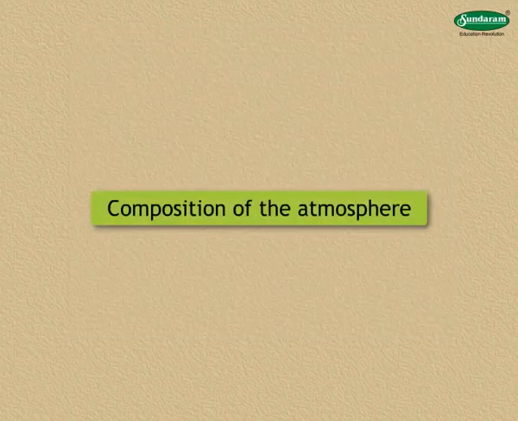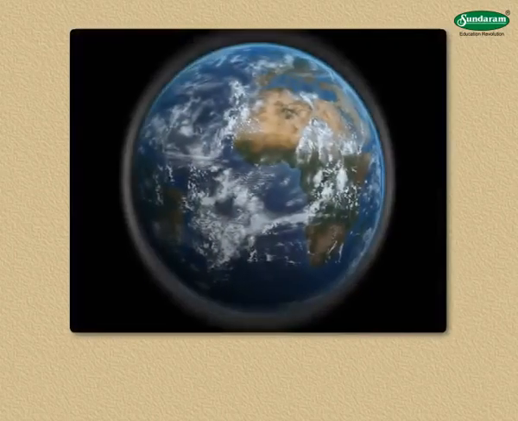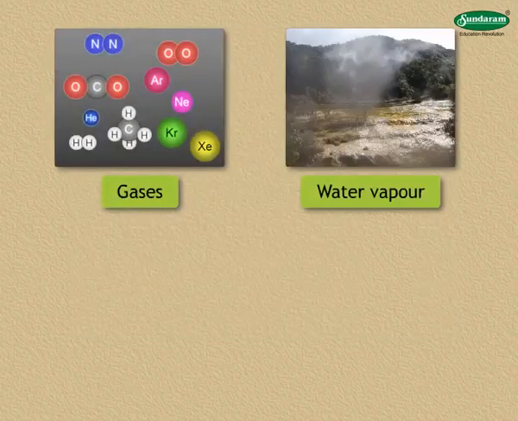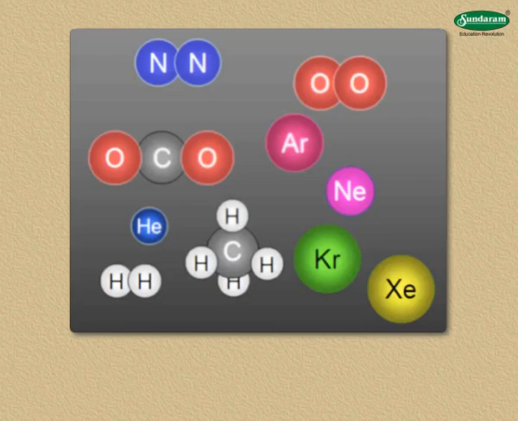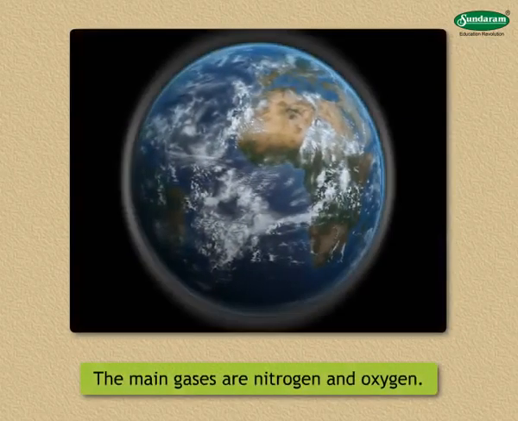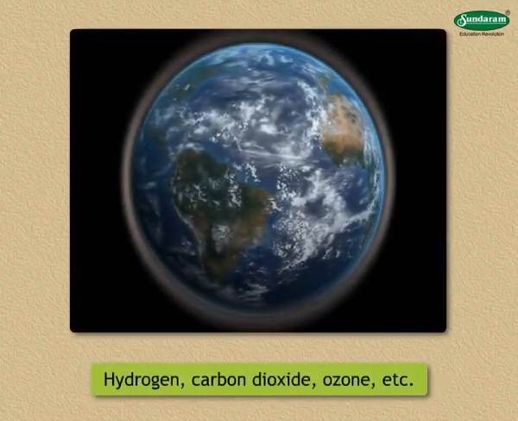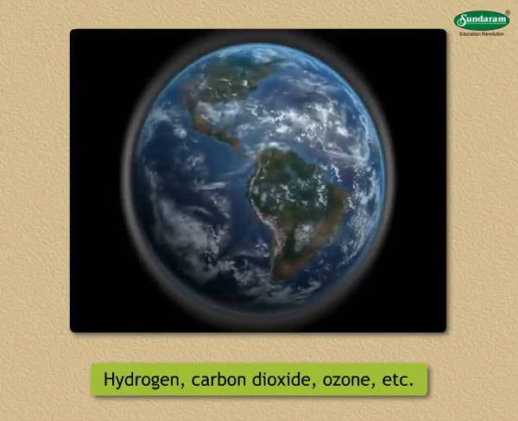Let us study about the composition of the atmosphere. The atmosphere is mainly made up of certain gases, water vapor and dust particles. A. Gases. There are several different gases in the atmosphere. The main ones are nitrogen and oxygen. Apart from these, hydrogen, carbon dioxide, ozone, etc. are also present in the atmosphere.